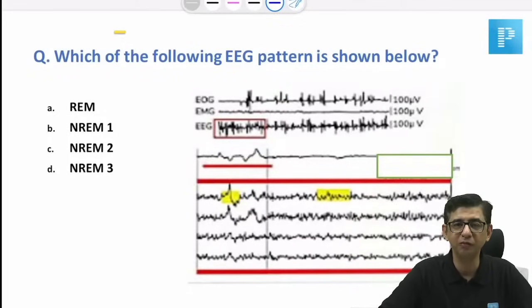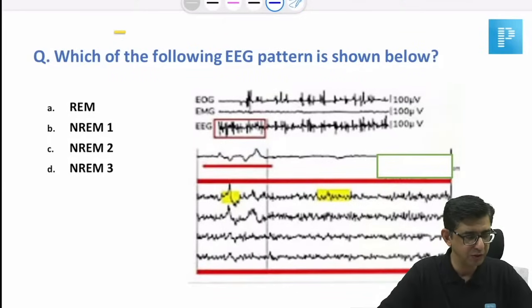Let me know whether this was the image that actually came in the exam with respect to the EEG pattern.